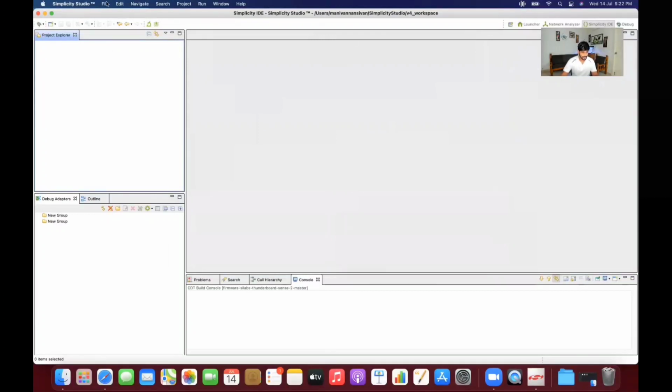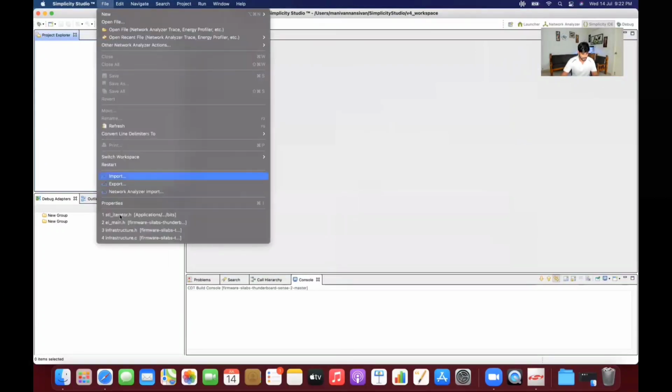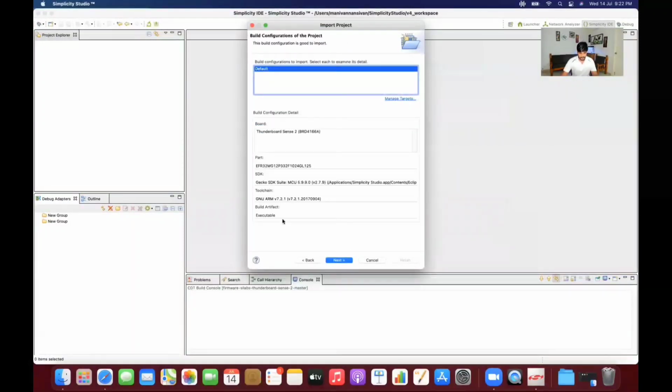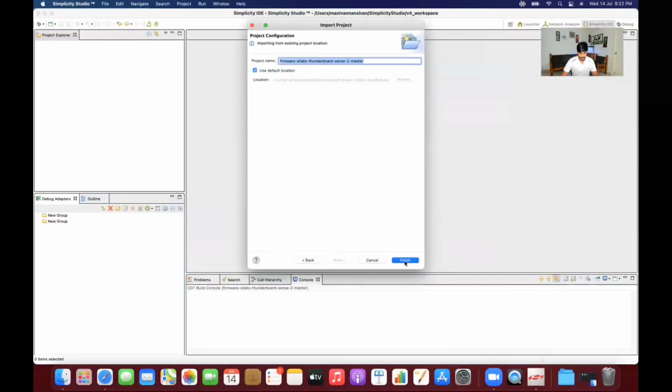In Simplicity Studio, please try to import our project. Go to import, and I have selected the firmware location here, and here I just click next. Make sure you have installed a proper toolchain here, and yes.